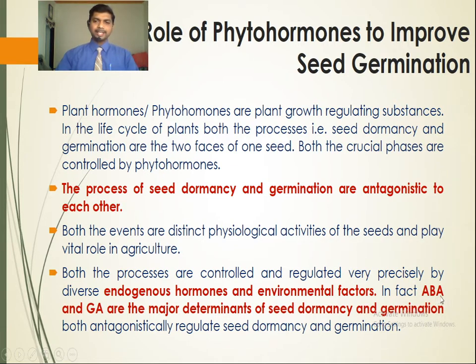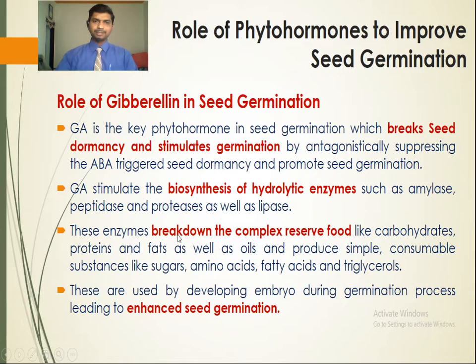In fact, abscisic acid (ABA) and gibberellic acid (GA) are the major determinants of seed dormancy and germination, and both antagonistically regulate them. During the process of seed dormancy and germination, these two hormones are important. ABA induces seed dormancy, while gibberellic acid regulates seed germination. Now here we are going to study the role of gibberellin in seed germination.